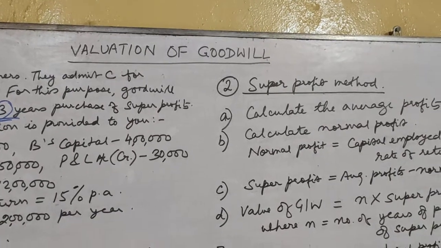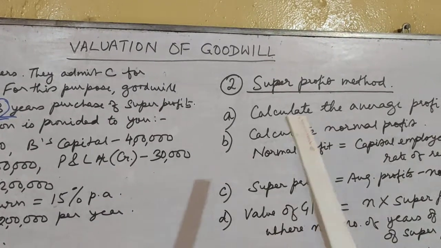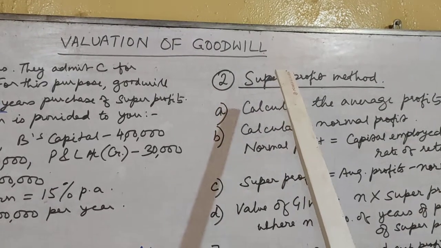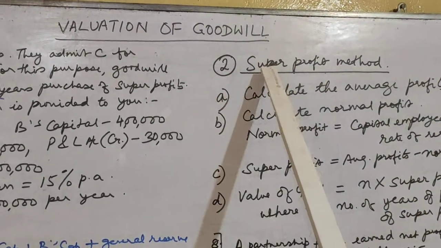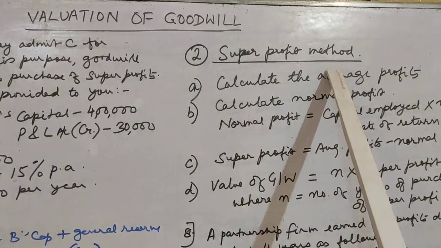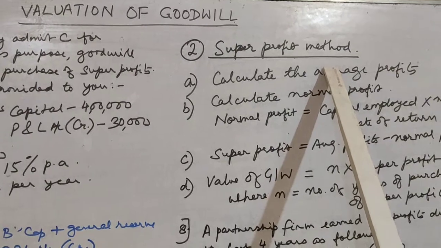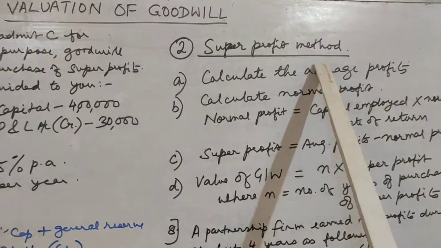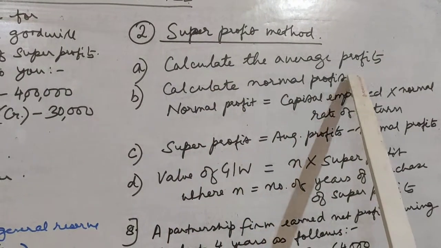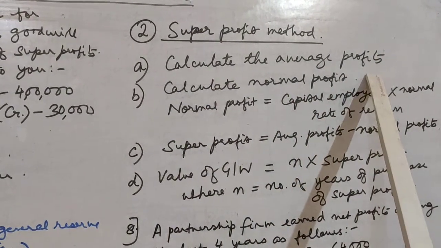Now let us see the second method of valuation of goodwill. The first method we have seen is the number of years of average profits, and the second method is the super profit method of calculation of value of goodwill. In this, the steps are: first of all, you calculate the average profits as you have done in the earlier case.